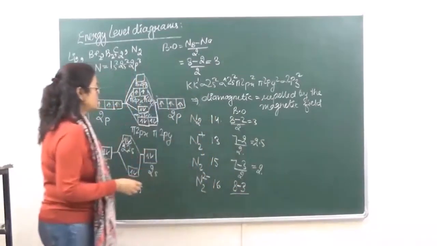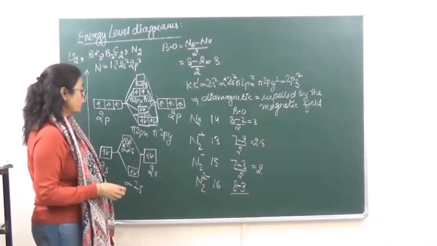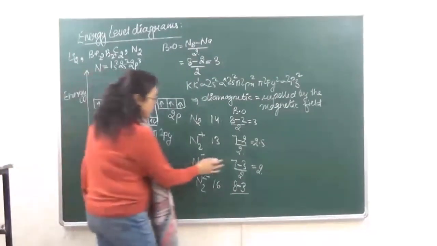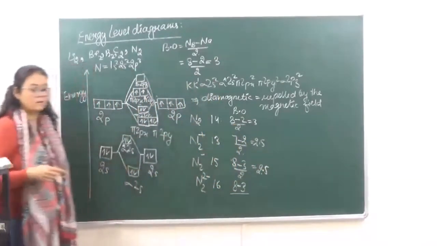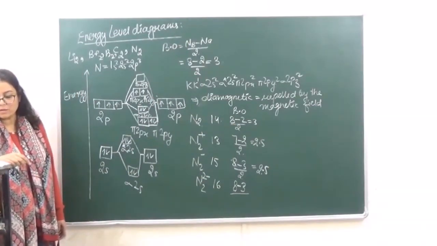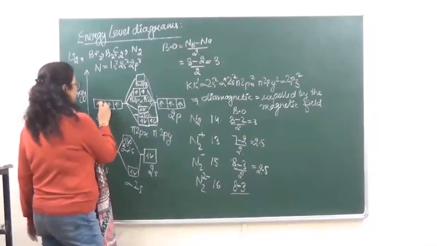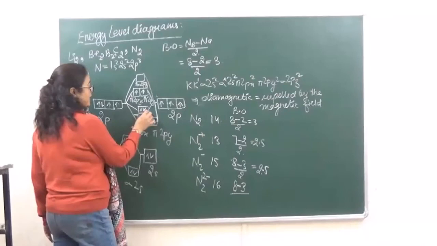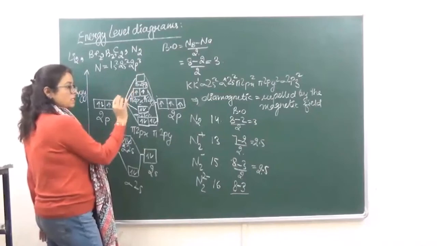8 minus 3, that is going to be 5. So 5 is going to be again what? It is going to be 2.5. यहाँ पे 8 आना था, 2.5 आएगा. और नेक्स्ट वाले में हमारे पास आएगा, it is going to be 8 minus 3. 8 ही होंगे ना? N2 2 negative है ना? So we have 1 electron here, 16 electrons we have to fill. 1, 2, 3, 4, 5, 6, 7, 8, 9, 10, 11, 12, 13, 14, 15, 16. ठीक है?